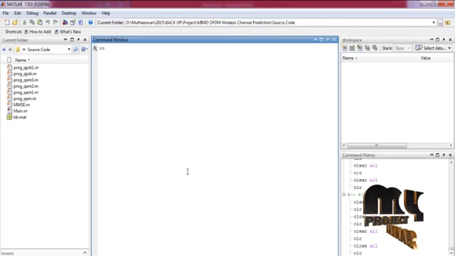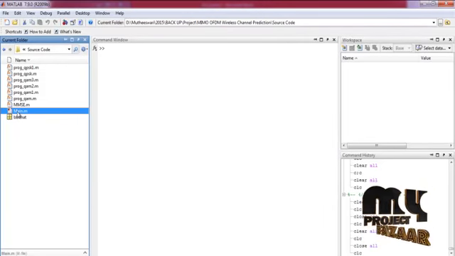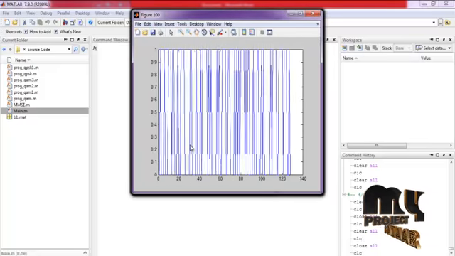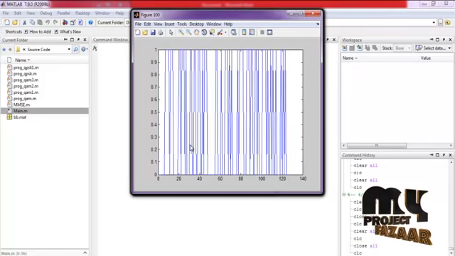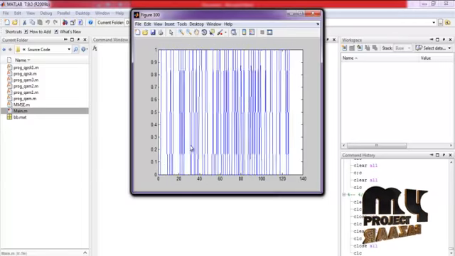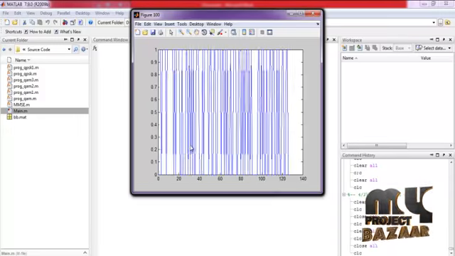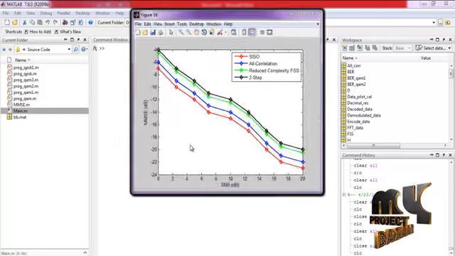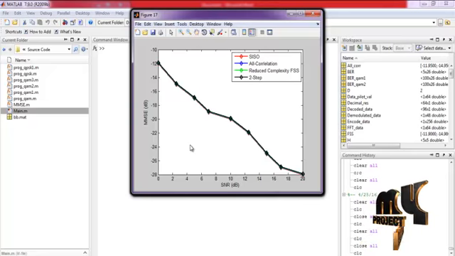Let me discuss the running procedure for our process. Select the main file in the current folder, right-click the file and run it for executing this process. Here the OFDM signals are generated. Here the OFDM transmitter as well as the OFDM receiver blocks are performed. After implementing the OFDM symbol, we have to estimate the MMSE predictor. This minimum mean square error predictor is used here. This is our enhancement method of the forward stepwise predictor algorithm.